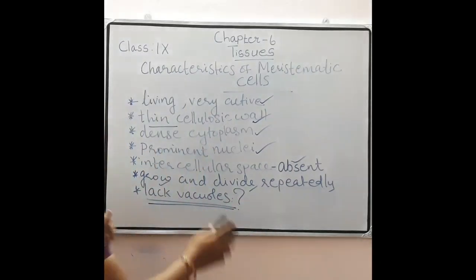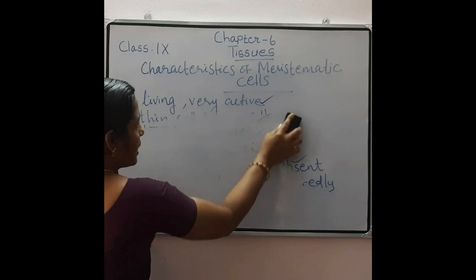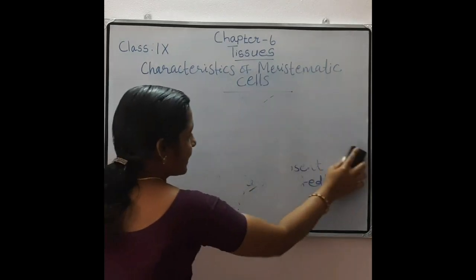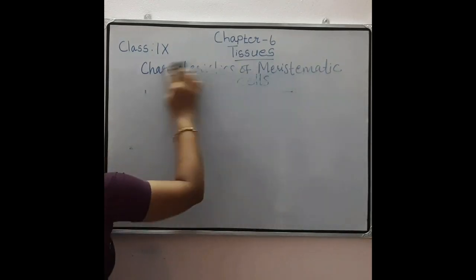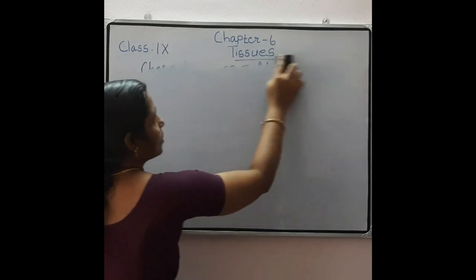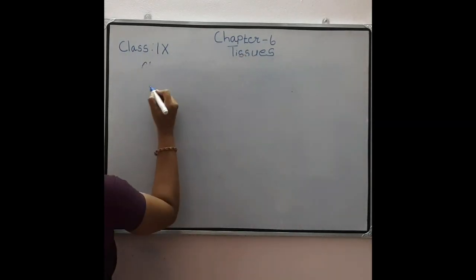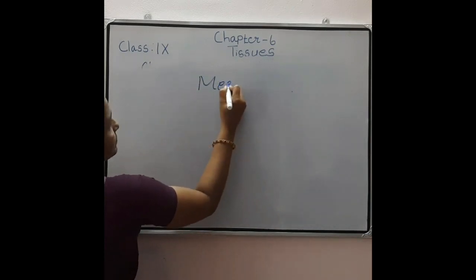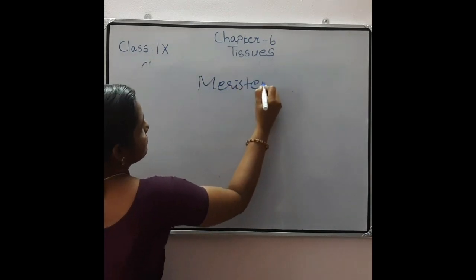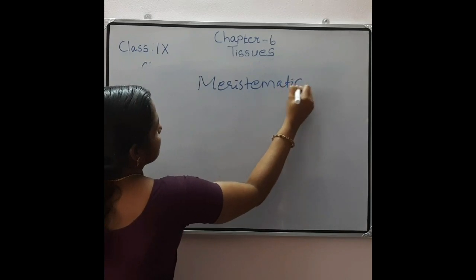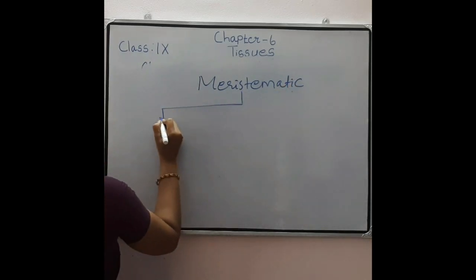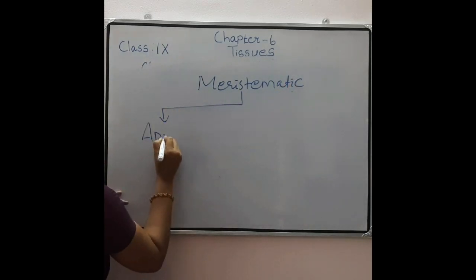Meristematic tissues are classified based on their position or location.